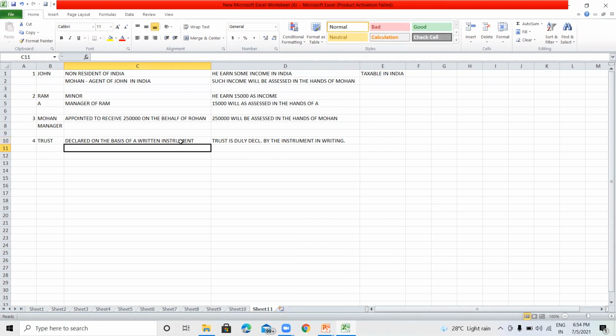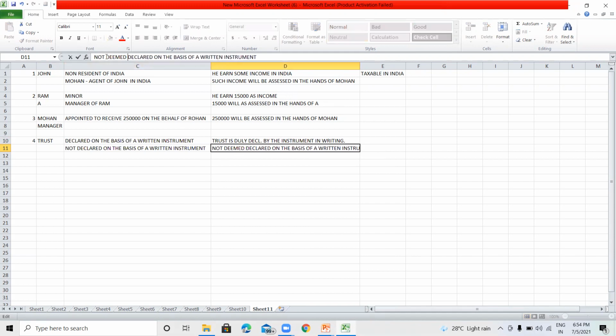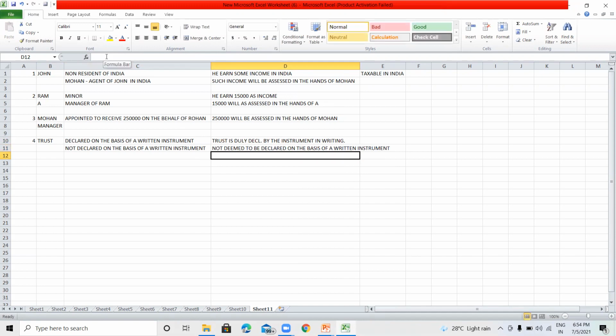When there is a trust which is not declared on the basis of a written instrument, and not deemed to be declared as a trust on the basis of a written instrument, then it will be considered as an oral trust.